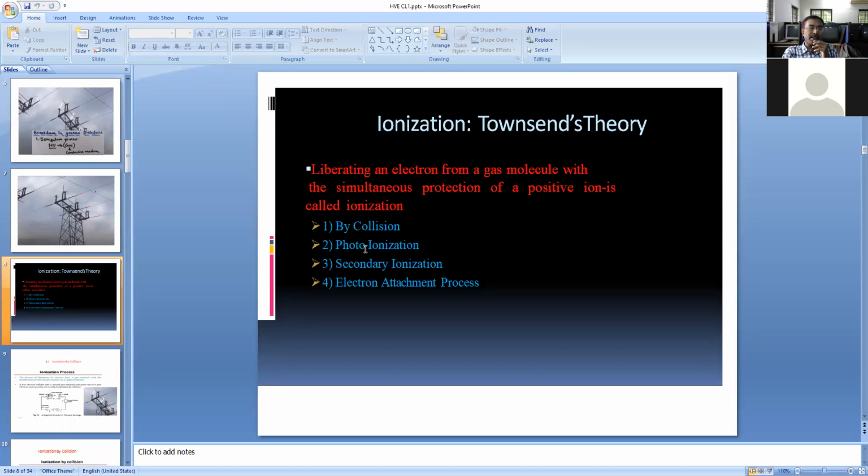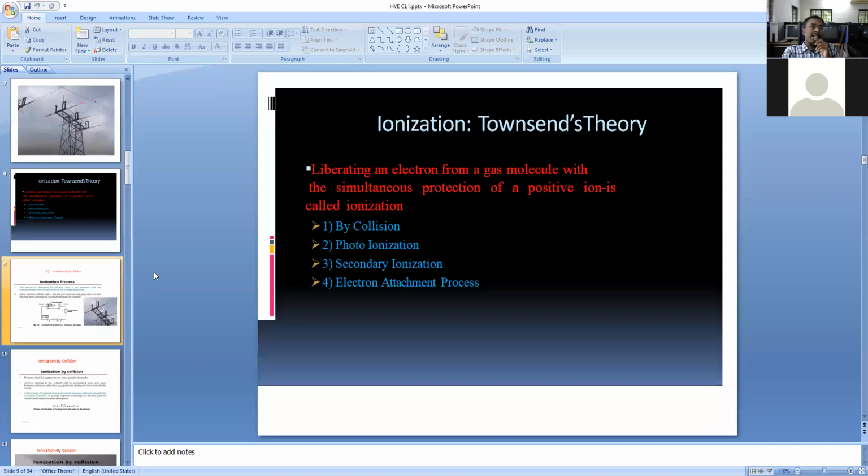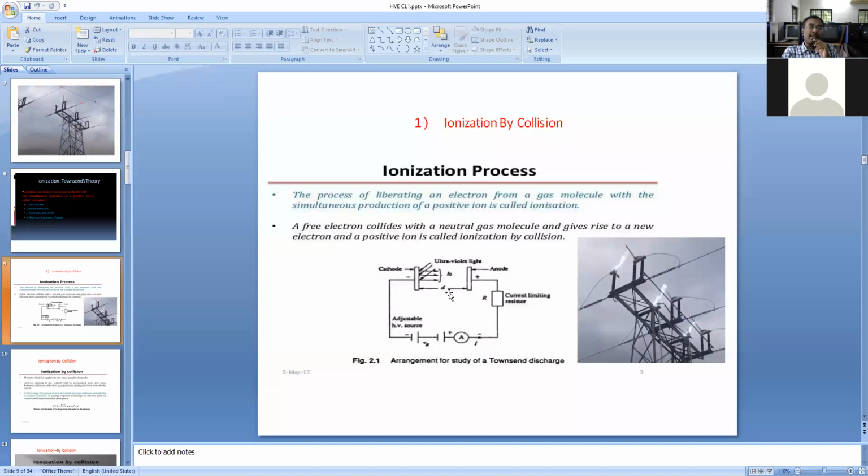Uniform distribution, non-uniform distribution. Townsend's theory is not valid for non-uniform distribution. This is one of the main disadvantages of Townsend's theory. It is not valid for non-uniform distribution of the air, that is, the gas insulating material. Townsend's theory can be explained for uniform distribution. So, ionization by collision, the same as in the switch.